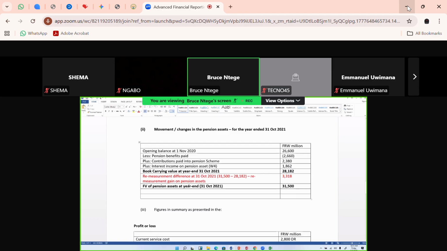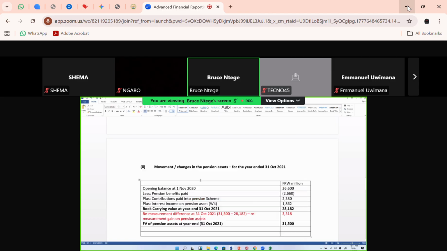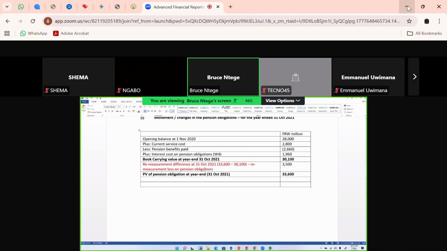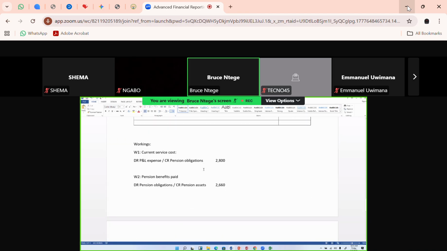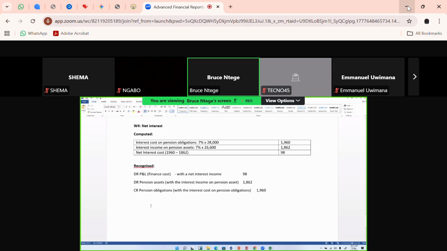Having gotten that remeasurement gain, and I had a remeasurement loss up here, I'm going to have my working 5 now, which will be the net remeasurement adjustment. So working 5, the net remeasurement difference. I'm going to compute it first, so let me insert a table there.